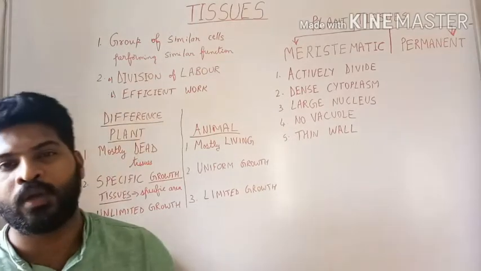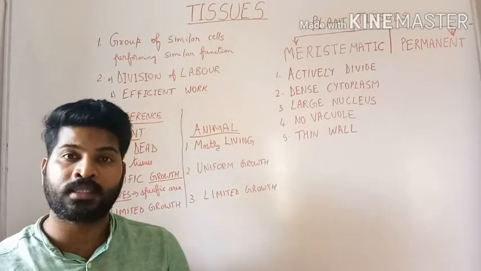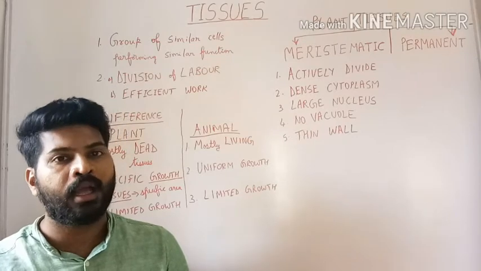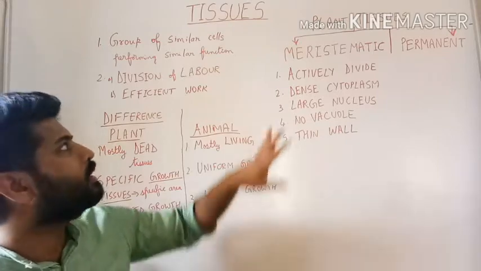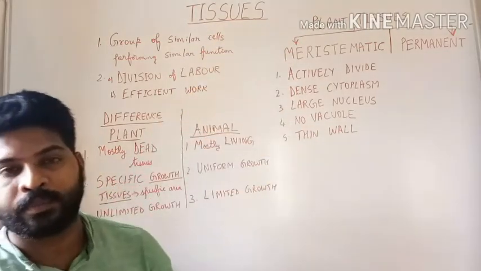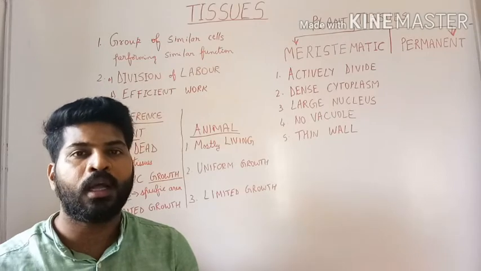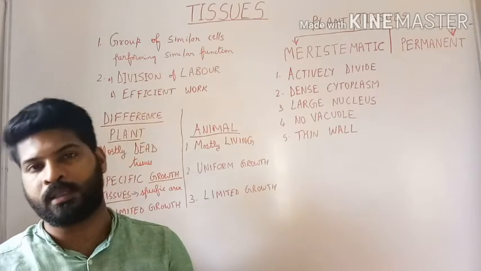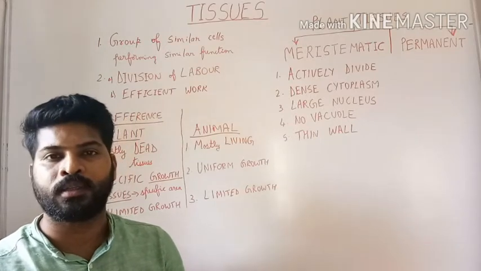Whereas in the case of multicellular organisms such as fungi, plants and animals, there are what are called tissues. In this lesson, we will be focusing only on plants and animals. So, what is a tissue?